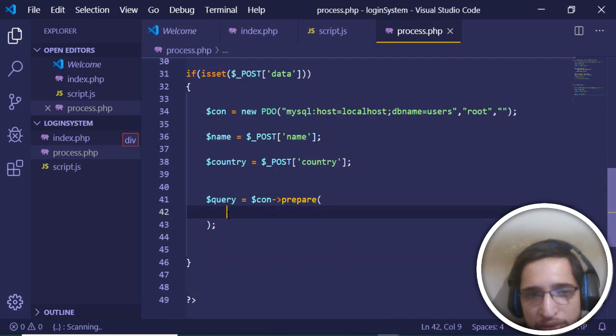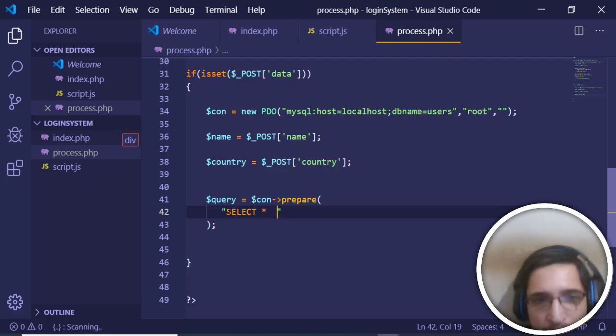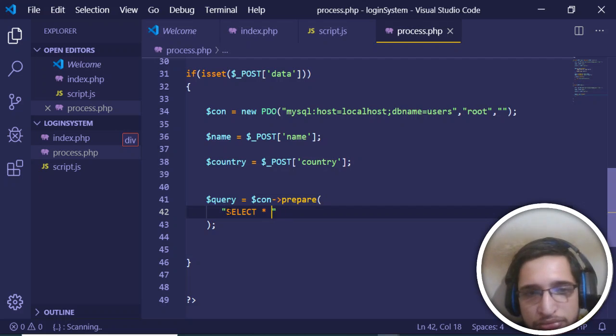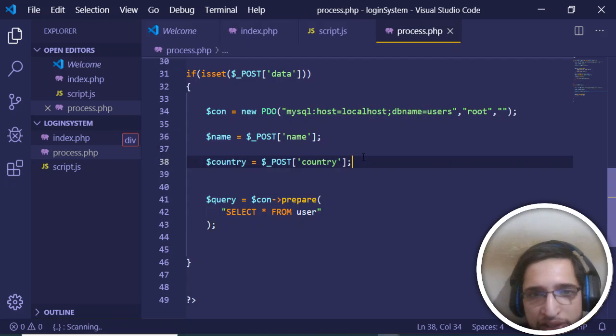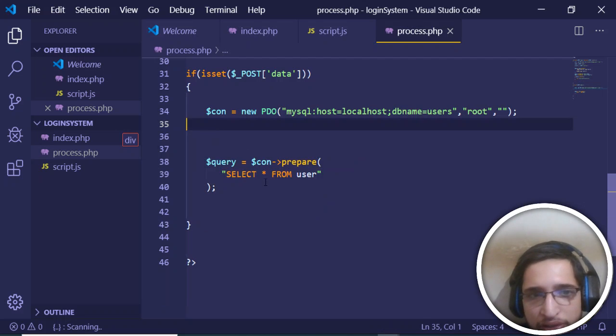So delete this also, instead we just want to execute select. So this will be select star from the table name user, that's it. We don't want these variables.